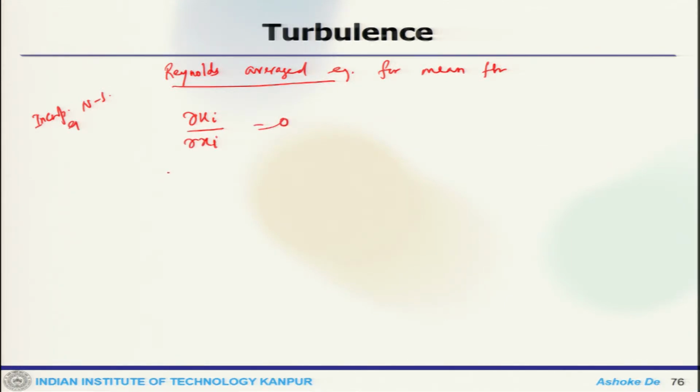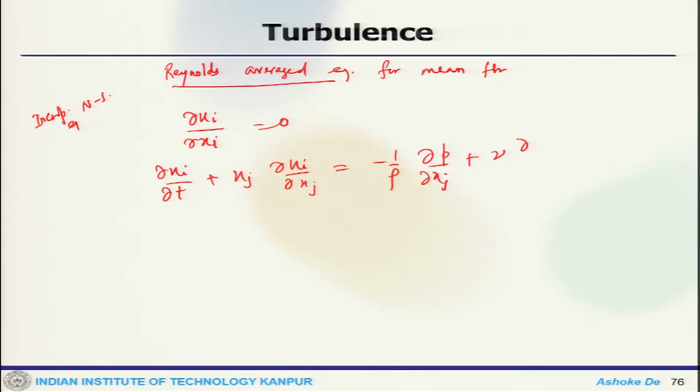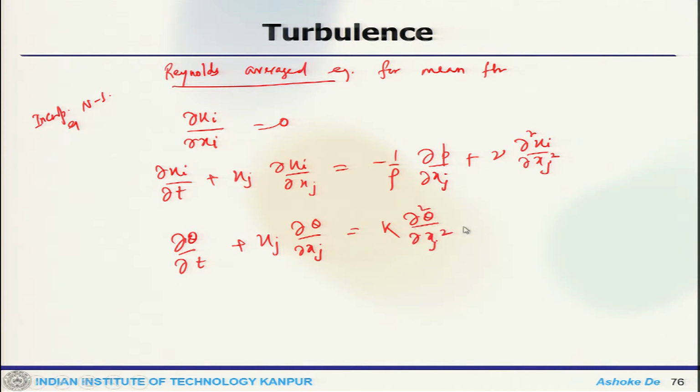The continuity equation is del ui by del xi equals 0. The momentum equation is del ui by del t plus uj del ui by del xj equals minus 1 by rho del p by del xi plus nu del square ui by del xj square, and the scalar equation is del theta by del t plus uj del theta by del xj equals kappa del square theta by del xj square.